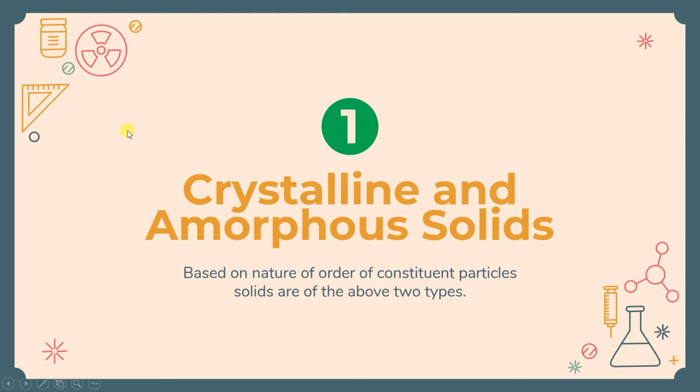So actually this is due to their nature. One is called crystalline, that windshield, and another is called amorphous, the glass window or the glass plate we are using at home. Based on the nature of order of constituent particles, solids are of two types. How will we classify them into two different parts? One is crystalline and the other amorphous, based on how the constituent particles are arranged. Is the arrangement long range? Is it regular throughout the substance, or is it somewhere there and somewhere not? On that basis, it is of two types.